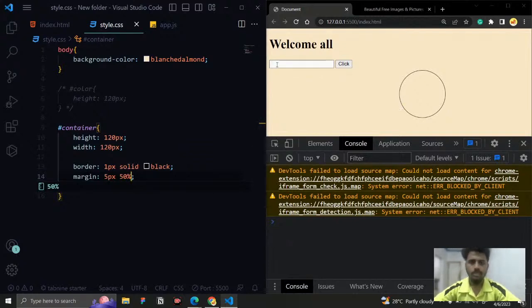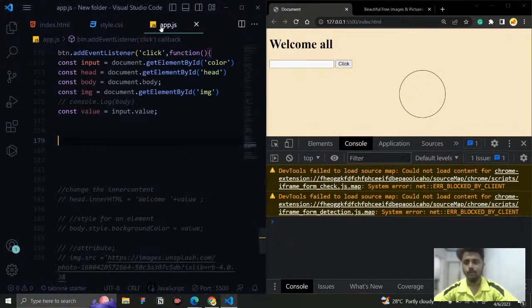Now what we need to do, if someone gives red color, I just want to show this as a traffic light. If the traffic officer types red and clicks it, it is going to show red. If the traffic officer types green and clicks it, it needs to show green. If the traffic officer types yellow and clicks it, it needs to show yellow. If the traffic officer gives some other color or any other invalid input and clicks it, then here I just want to show stop.